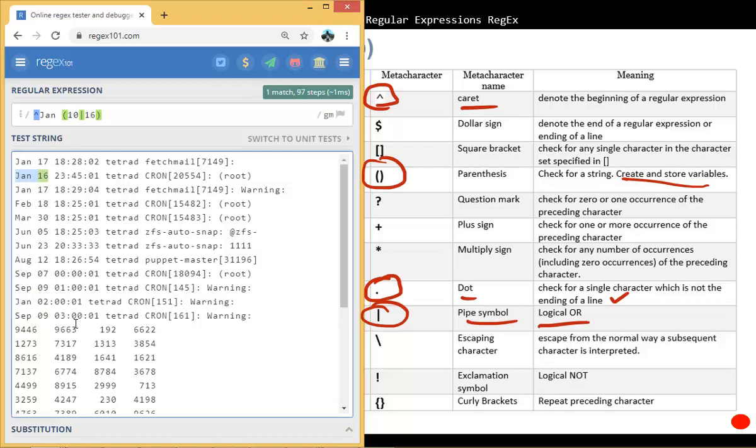You can create your own ones, and you see, does it match? So for example, 10th here, that's a match. If I for example change this as well to January the 10th, as you can see, that's a match as well, because that's what we're doing. We are matching anything that starts with Jan space, and it's either 10 or 16. So I got 16 here, there's a match, and I just created two 10s, they are a match as well.